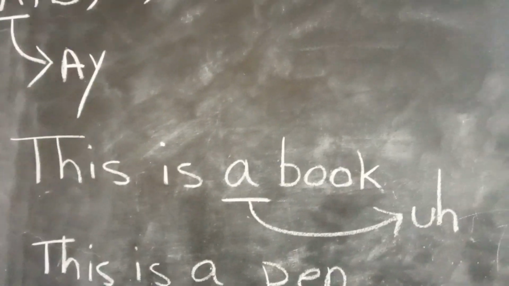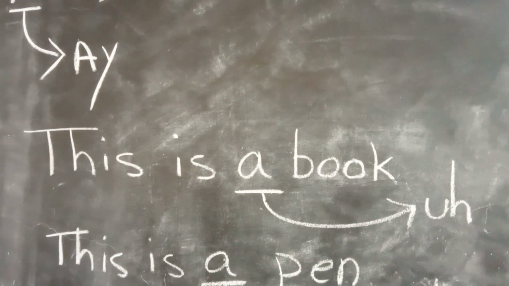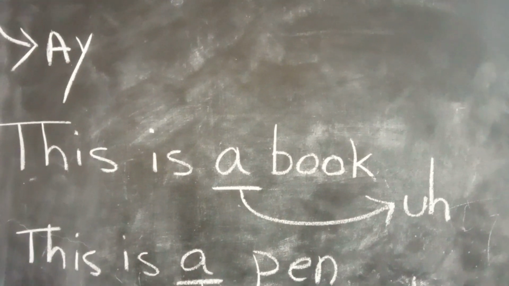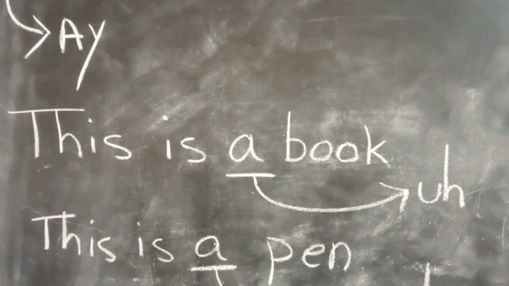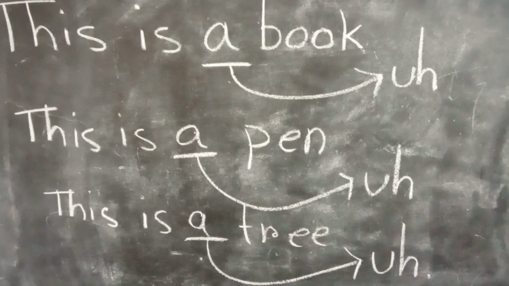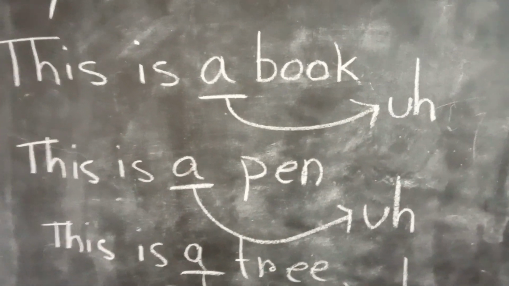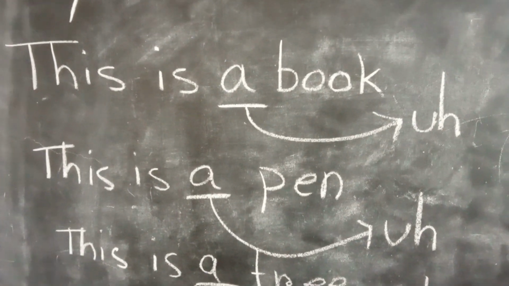For example, this is a book. This is a book. Here 'a' is not an alphabet. It is a number meaning one. So the pronunciation will be 'uh'. This is a book. This is a pen. This is a tree. So remember, when we are using 'a' as a number, we pronounce it as 'uh'. Okay.